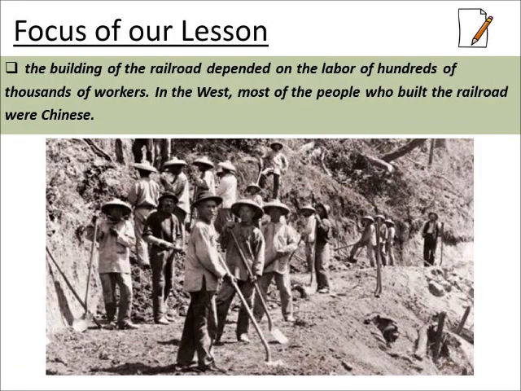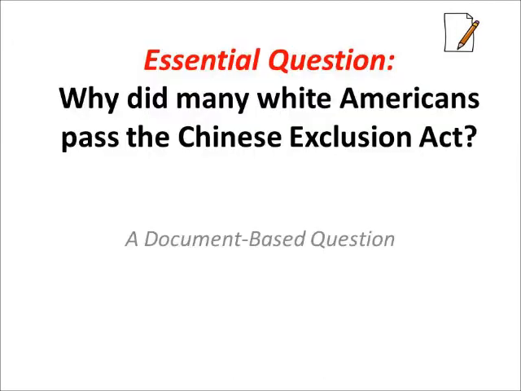Okay, so the focus of our lesson was actually on the Chinese and their part in building the railroad. As you can read here on this slide, it says the building of the railroad depended on the labor of hundreds of thousands of workers, roughly 200,000. In the West, most of the people who built the railroad were Chinese.